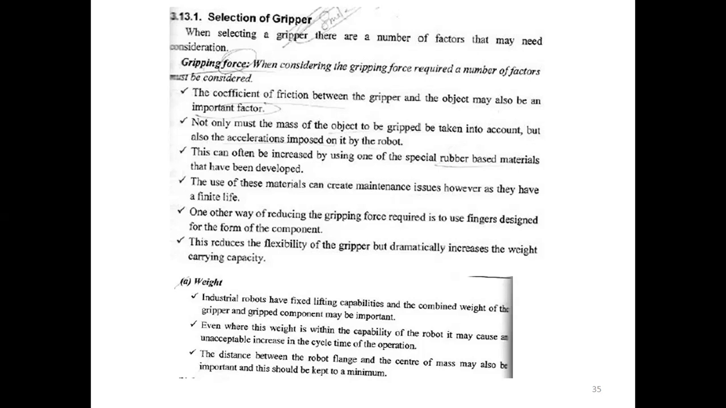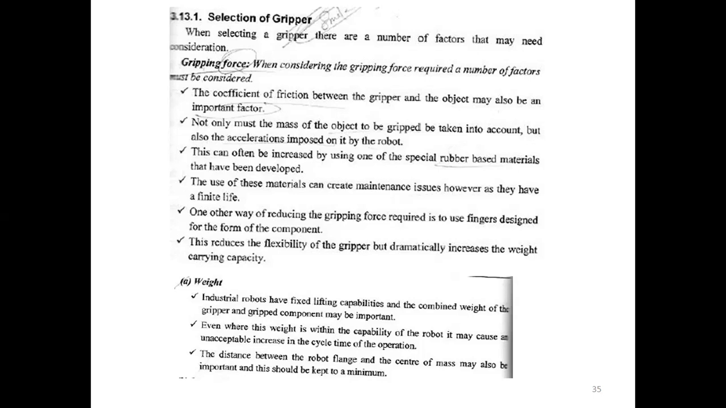One way of reducing the gripping force is to use fingers designed for the form of the component. Similarly, it can reduce the flexibility of the gripper, but dramatically increases the weight carrying capacity. Now, regarding weight, industrial robots have a fixed lifting capability, and the combined weight of the gripper and the gripped component may be important. Even where this weight is within the capability of the robot, it may cause an unacceptable increase in the cycle time of the operation.